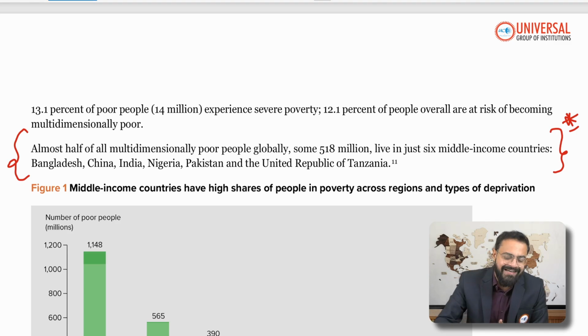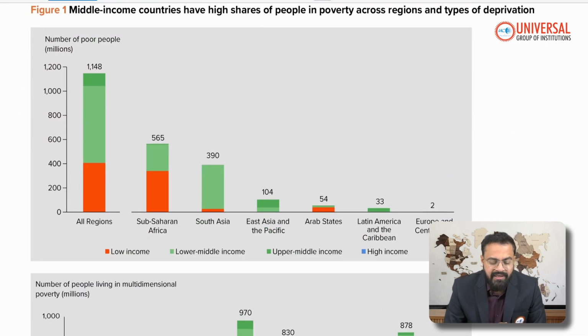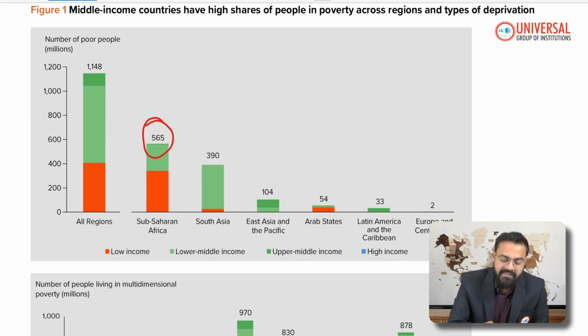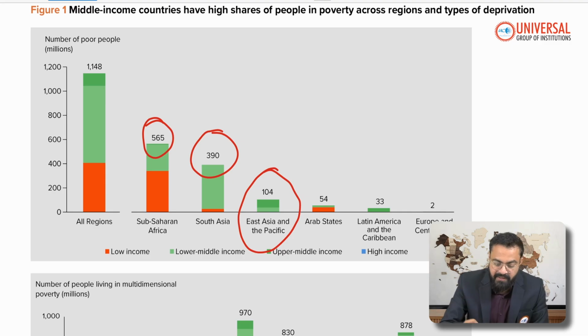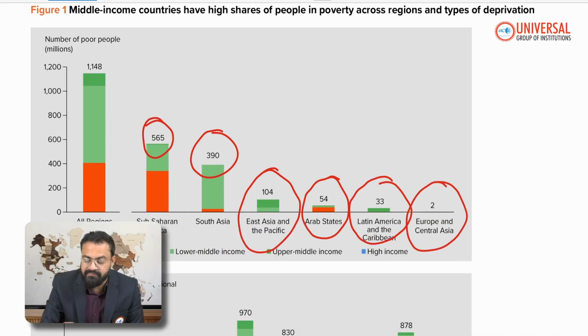If you look at it region-wise, can you see very clearly, sub-Saharan Africa with 565, which I have already discussed. South Asia is the second one. Then East Asia and the Pacific, with countries like Vietnam and the Philippines; the Arab states, including Northern Africa, the United Arab Emirates, Yemen, Oman; then Latin America and the Caribbean with 33. Then another one, Europe and Central Asia.